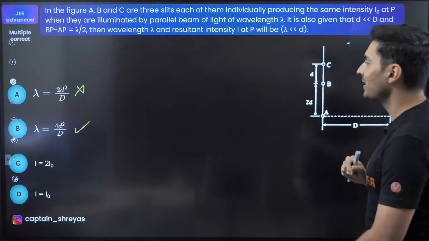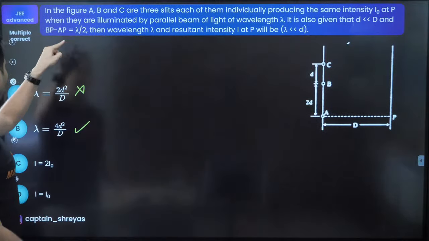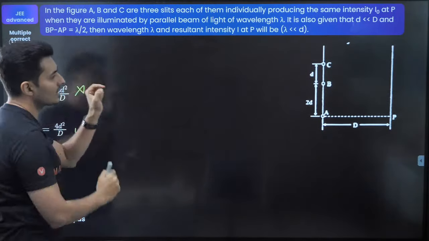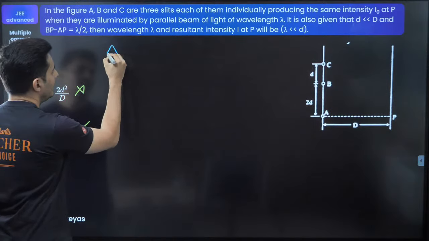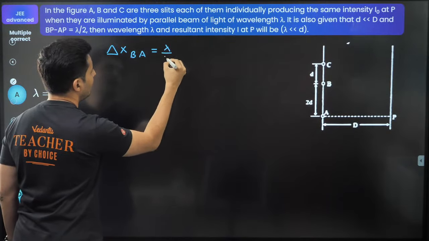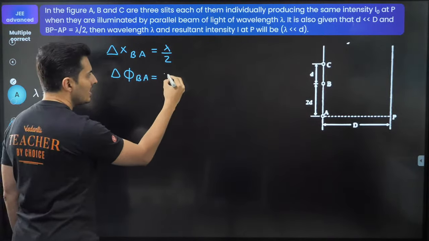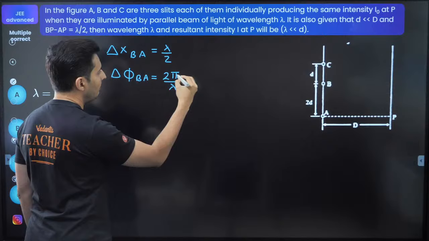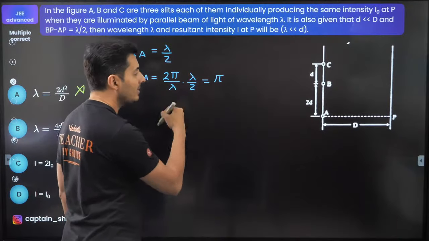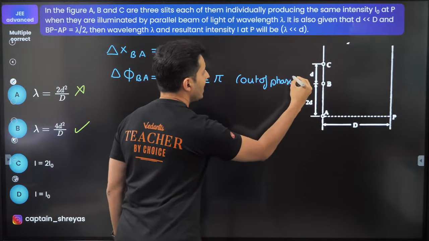Now, the last part is intensity. Now, this is the tricky part. So, observe now carefully. This data point is very important because that will give away most of the hints. The path difference between B and A, the delta x path difference between B and A, is basically lambda by 2. Can you figure out what is the phase difference between B and A? Phase difference is 2 pi by the wavelength into the path difference, which is basically lambda by 2. Lambda by 2 goes, so it is pi. What is the meaning of pi? That means they are basically out of phase.